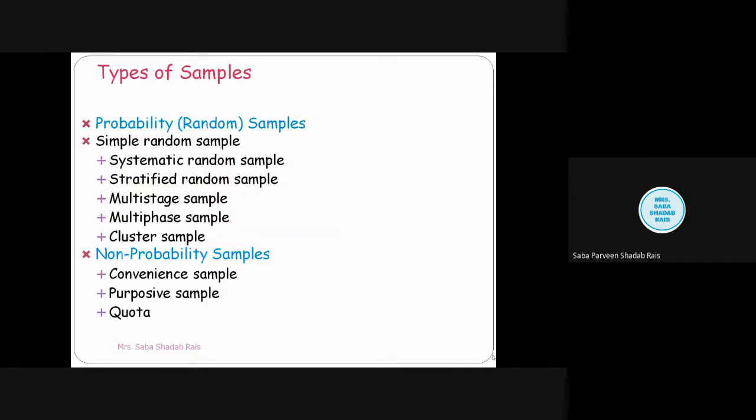Now we will be talking about the various types of sampling. Probability sampling has again many subtypes. Then we have non-probability sampling.